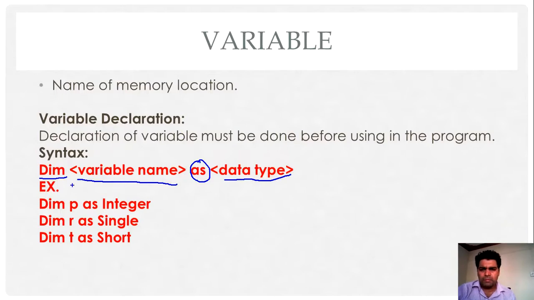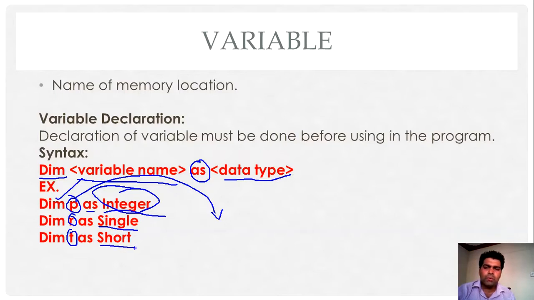So what is the example? Let's see the example. Dim, dimension, is a keyword. P is the name of the variable. As is a keyword, and Integer is the type of data. That means P is a variable of type Integer, a variable that can hold an integer type of value. Similarly, R is a variable of type Single, which can hold a single type of value. T is a variable which can hold a Short type of value. So in this way you can declare your variables in VB.NET.